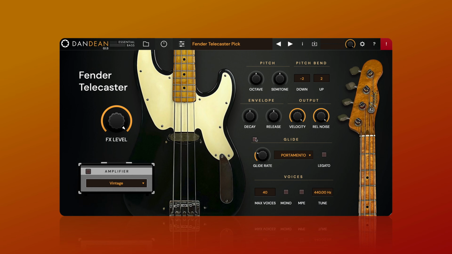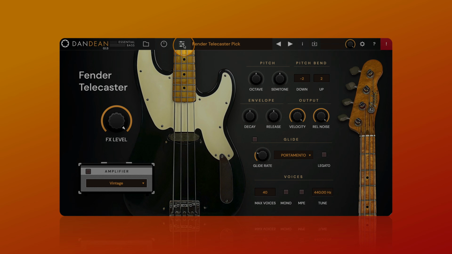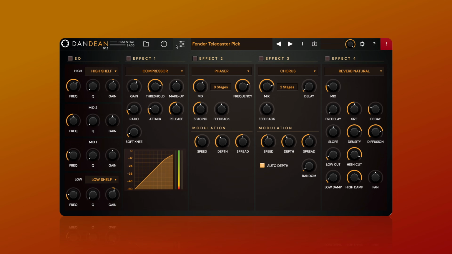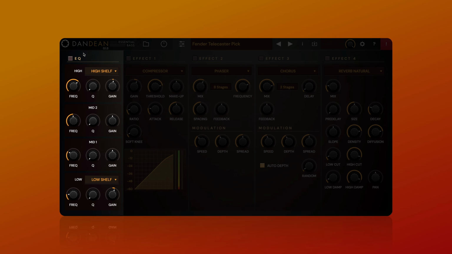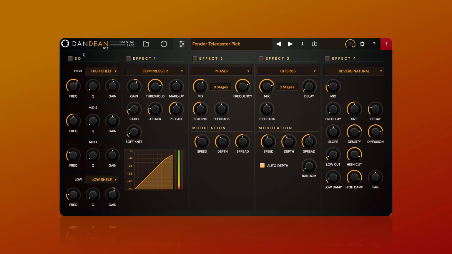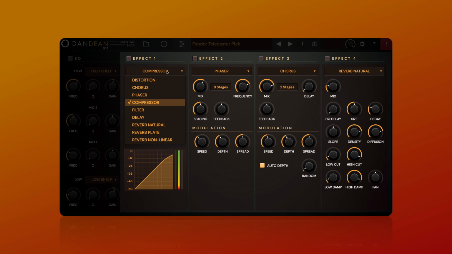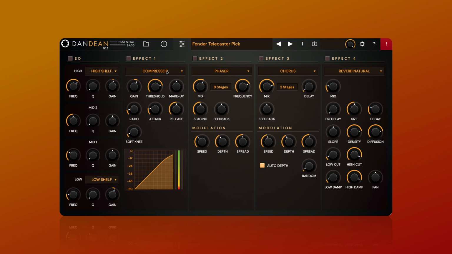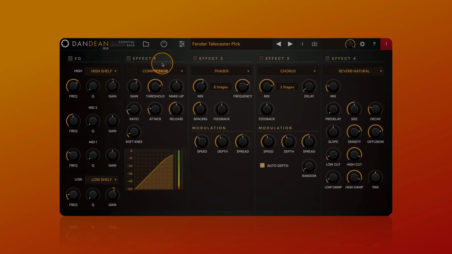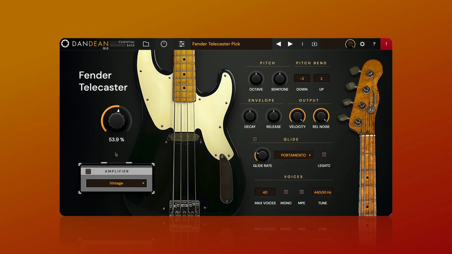The final page we'll explore is the effects processing page, and this is accessed by clicking on the fader icon. The page offers a dedicated EQ slot, offering various high, mid, and low shaping options. And as with any of the slots, it can be toggled on and off here. 4 independent effects slots are then on hand, each offering compression, distortion, chorus, phaser, filter, delay, and 3 reverb types. As mentioned earlier, the overall effects level can be adjusted back on the performance page.